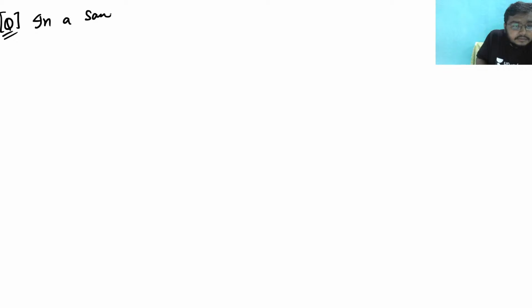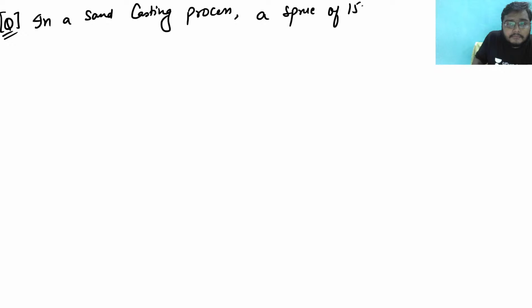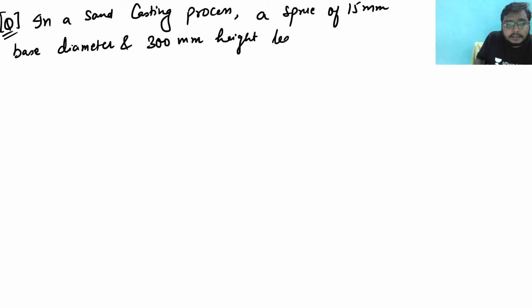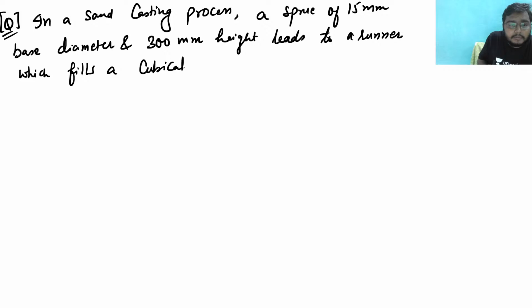Suppose in a sand casting, a sprue of 15 mm base diameter and 300 mm height leads to a runner which fills a cubical mold cavity of 150 mm height.